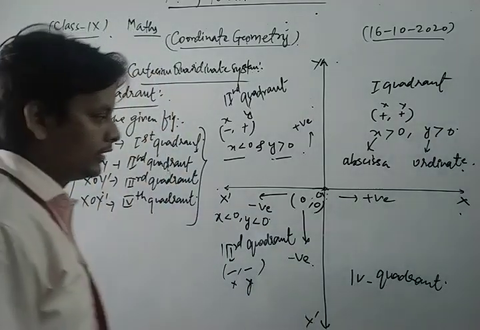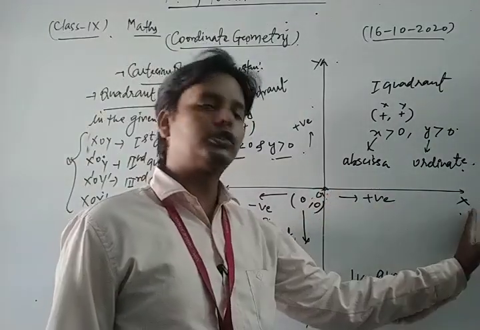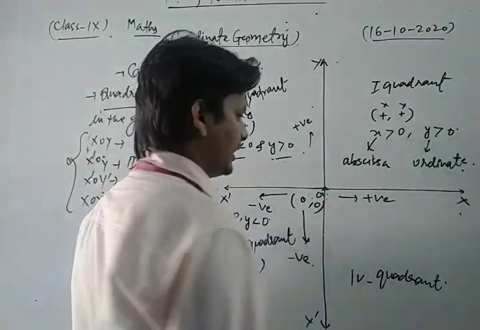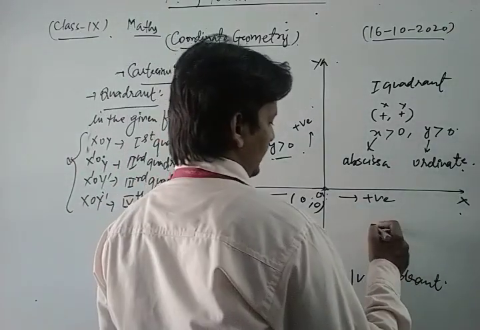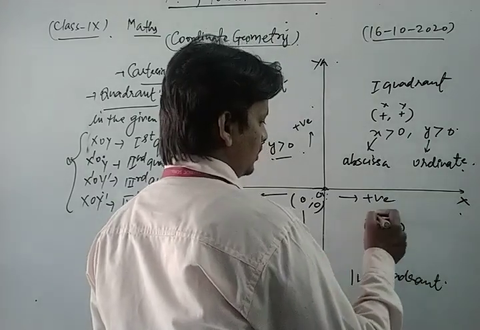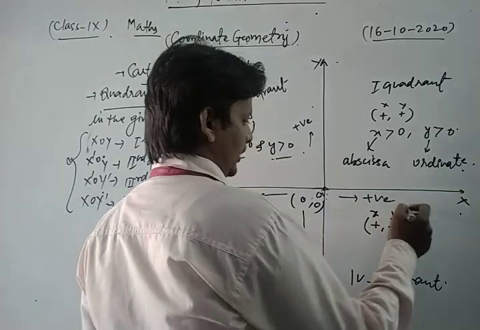Here in the fourth quadrant, this is the positive direction of x and this is the negative direction of y. So we can say that in that quadrant abscissa is positive but ordinate is negative, meaning this represents x and y.